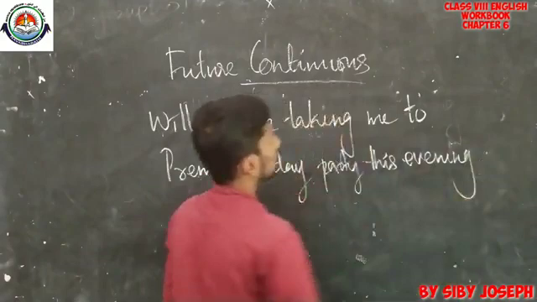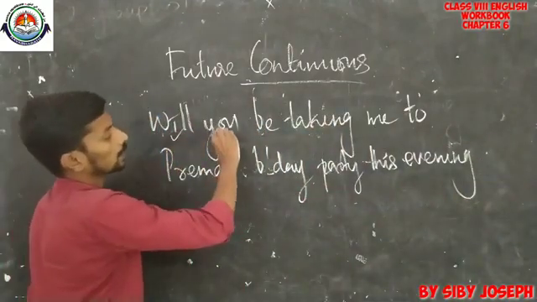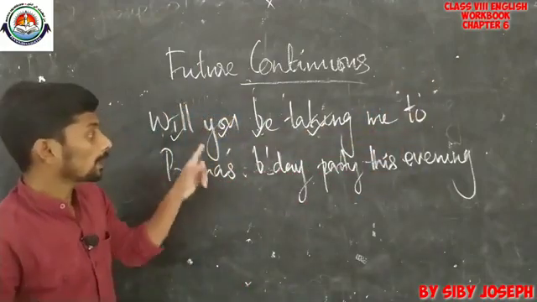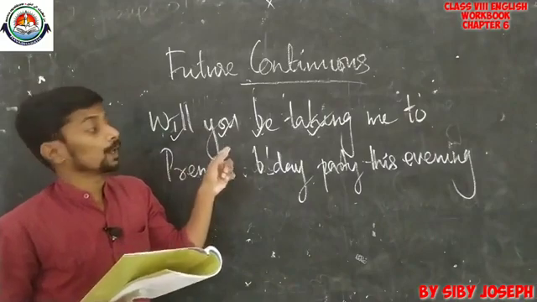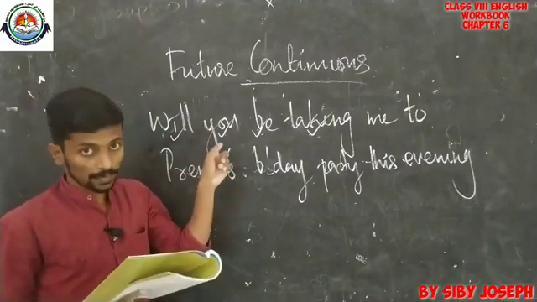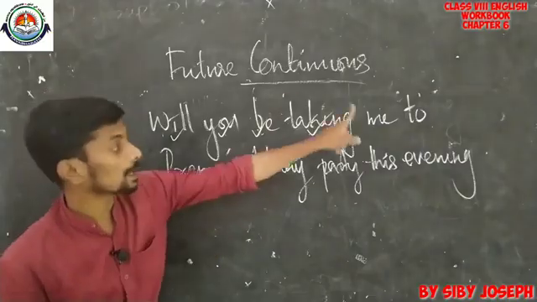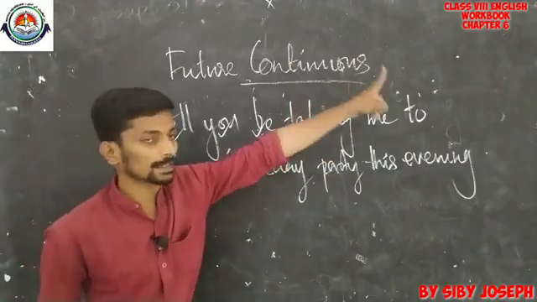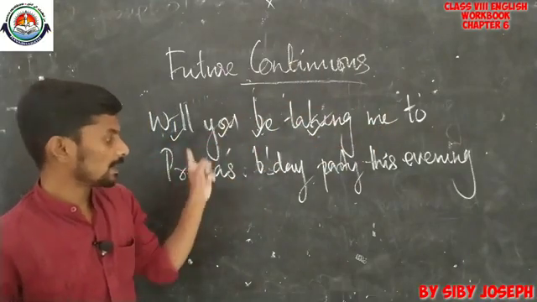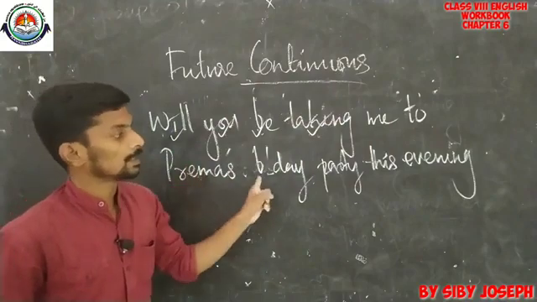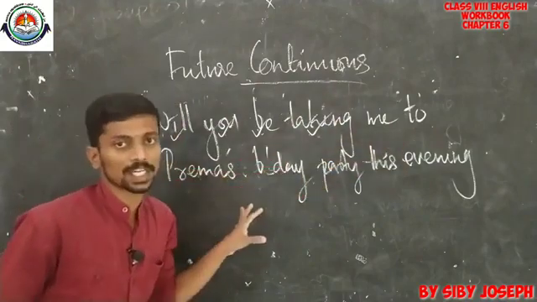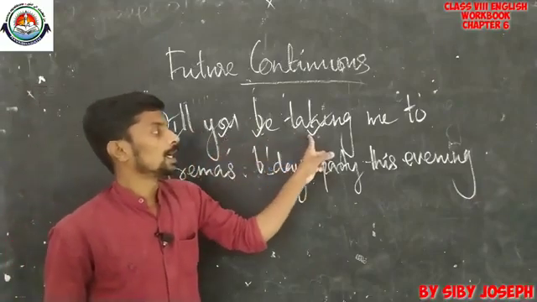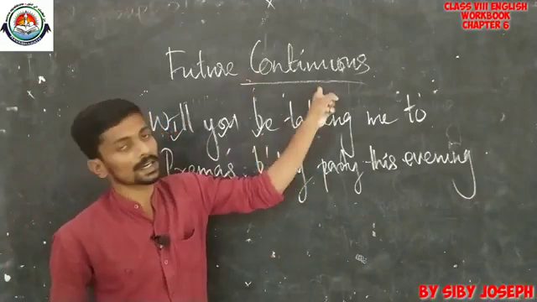Okay, see here also the will, you, be, main verb plus ing format is used, and this is used when that speaker wanted someone to do something for him. Actually, the speaker wanted the other person to take her to somewhere else. So, in such occasions also we can use will plus you plus be plus main verb plus ing, that is future continuous.